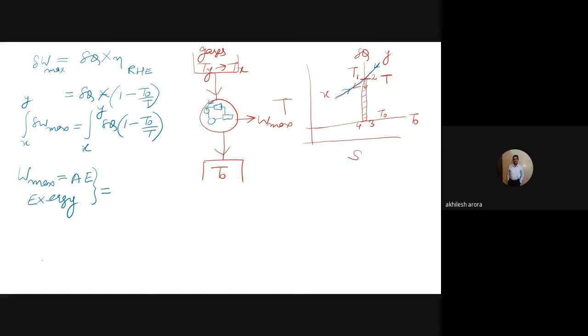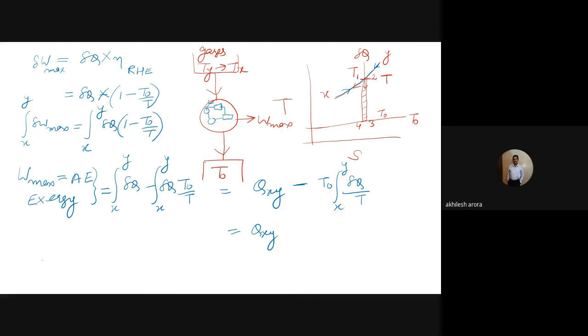Okay, and now you can see, you can write it as the integral of delta Q from X to Y minus the integral of delta Q T naught divided by T from X to Y. If you integrate the first term, it is Q XY, minus T naught, which is a constant, times the integral of delta Q divided by T from X to Y. And because the process is happening reversibly, I can say it is equal to T naught into delta S XY.